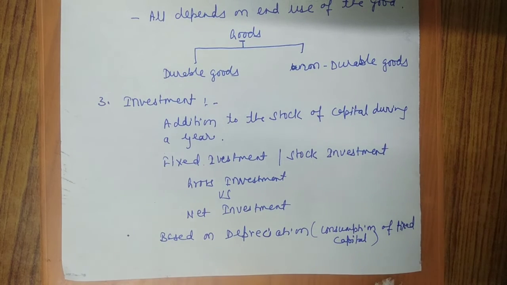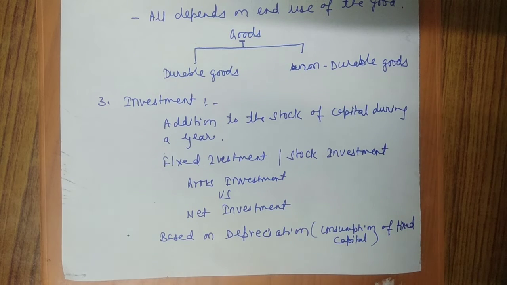In simple terms, you can say it is a loss of capital assets. It is also termed as consumption of fixed capital. So don't get confused if you get this phrase consumption of fixed capital.